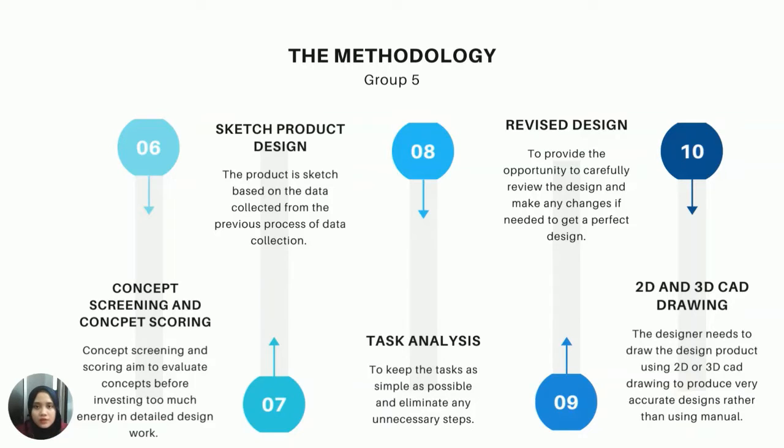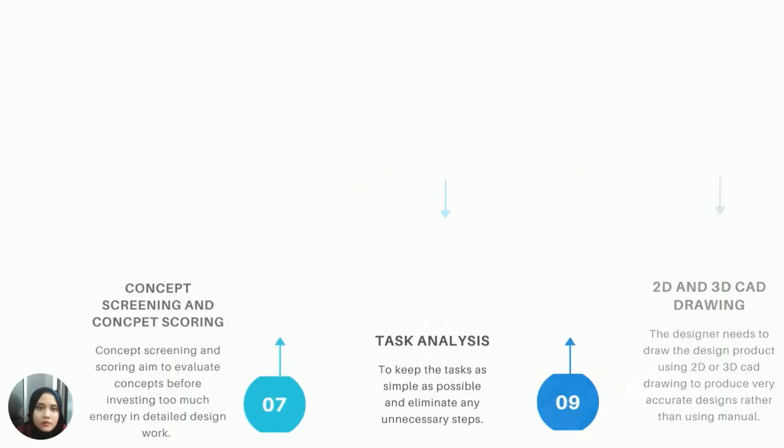The next one is the revised design. It is essential to provide the opportunity to carefully review the design and make any changes if needed to get a perfect design. Then, the design product needs to be drawn using 2D or 3D CAD drawing to produce very accurate designs rather than using a manual one.